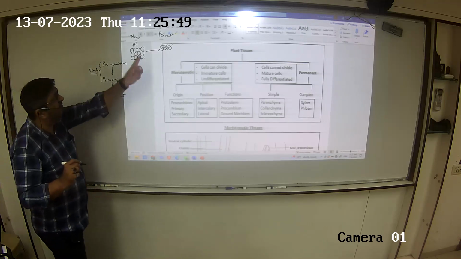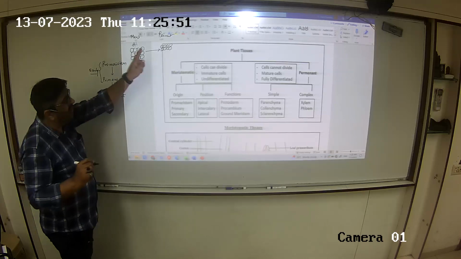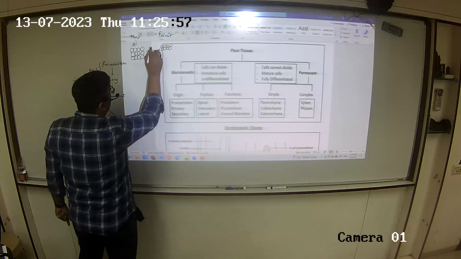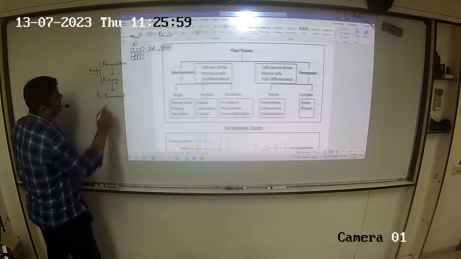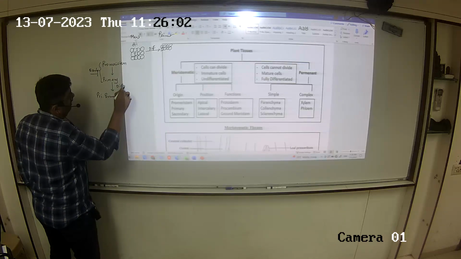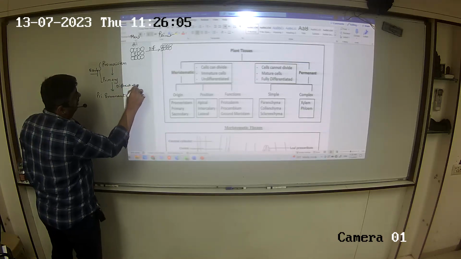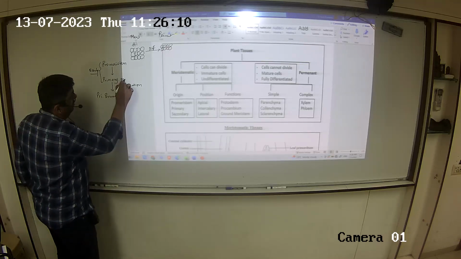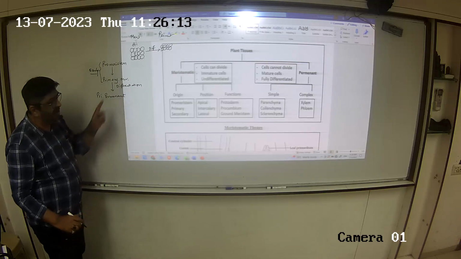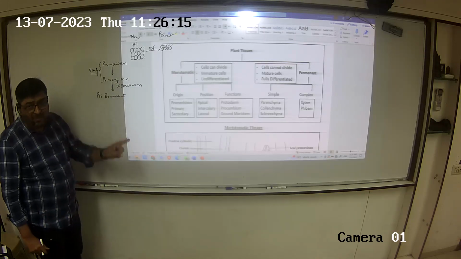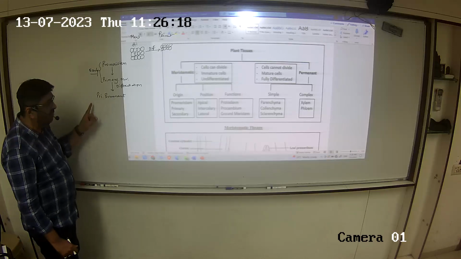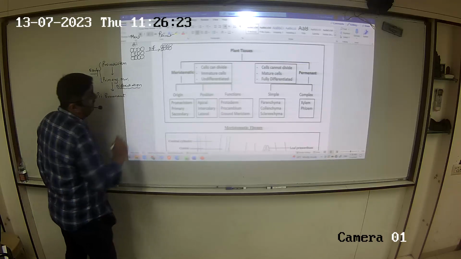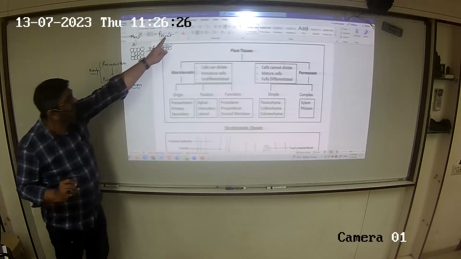Now the process by which the primaries have gone to permanent, what has happened? Division has stopped. This process is called differentiation. So now let me make it complete. The primary meristematic tissue undergoes differentiation, loses its capacity to divide, and now becomes primary permanent. So what is the process here? Differentiation. So now I have primary permanent.